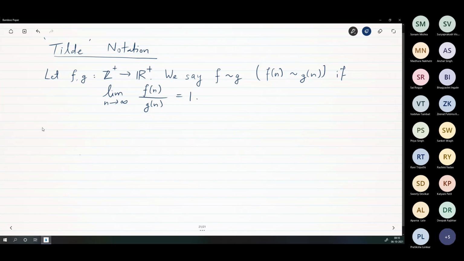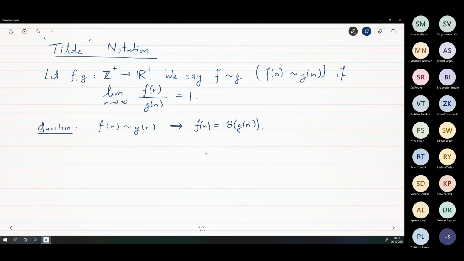Okay, so question: f of n is tilde g of n implies f of n is in fact theta g of n. Would you like to try this now? Today's lecture is about solving problems. As I said last time, keep a notebook and pen ready and go on trying. These are all very short problems, so we'll do it now. We'll solve some problems today.